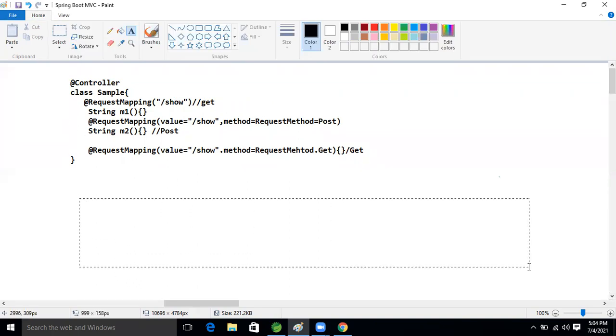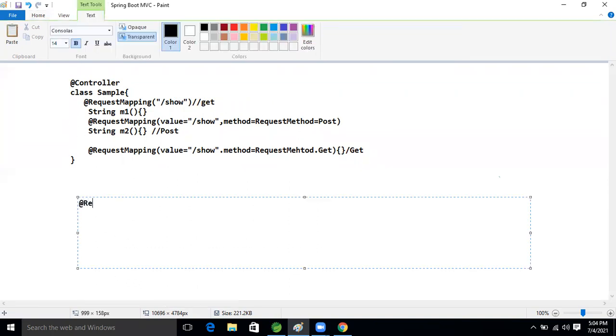Think about @RequestMapping, and inside it I'm just taking a slash only, and String m1. Is this valid or invalid, guys?